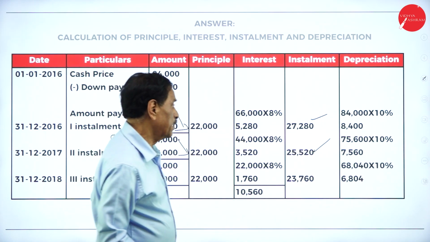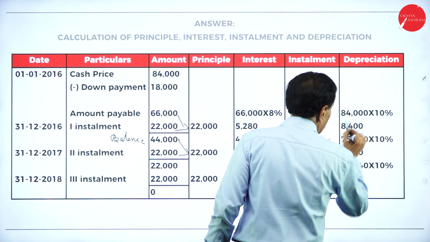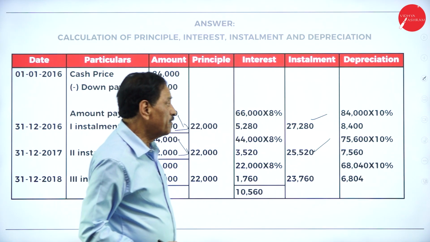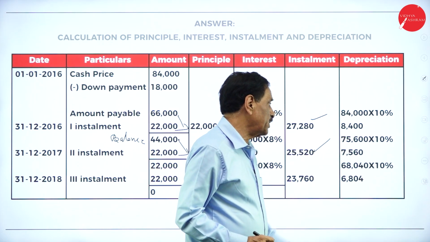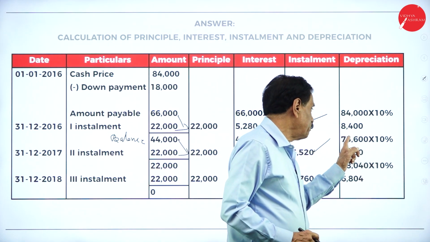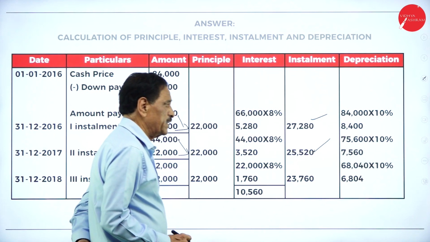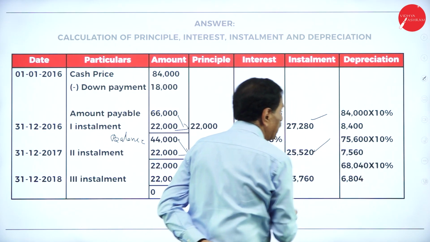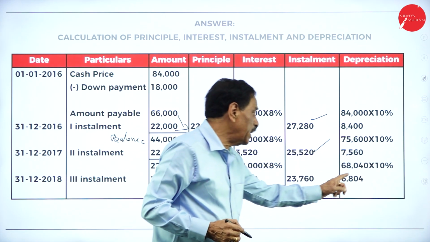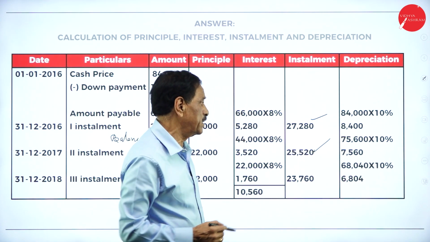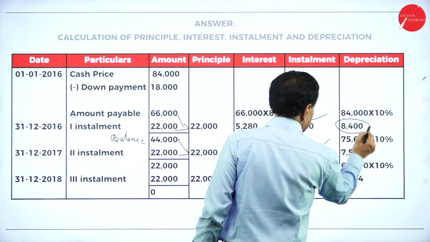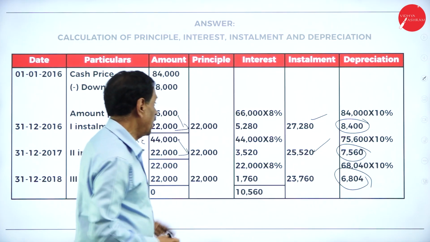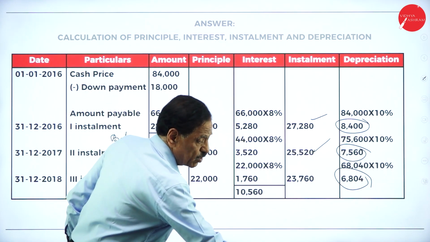If you add all the interest, it works out to 10,560. Regarding the depreciation, 84,000 is the cost. 10% is 8,400. If we deduct 8,400, it becomes 75,600. 10% of that is 7,560. If we deduct 7,560 from 75,600, it is 68,040. 10% of that is 6,804. This is your depreciation. This is the amount of interest. Slowly we'll go.